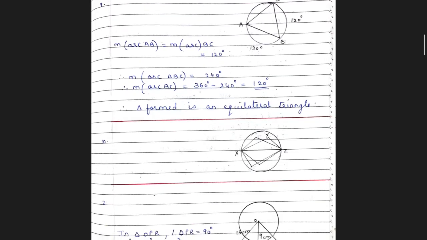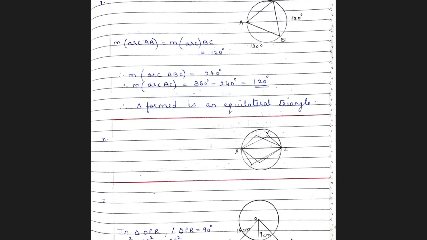Segment XZ is a diameter of a circle. Point Y lies in its interior. How many of the following statements are true? Now there are four statements which are given in your textbook. Now this is the figure that is drawn. XZ is the diameter, point Y lies in its interior. Now if I join XY and YZ, what kind of an angle does it make? Wherever I am drawing the angle, it makes an obtuse angle, right? So now let's go and see what the options are.